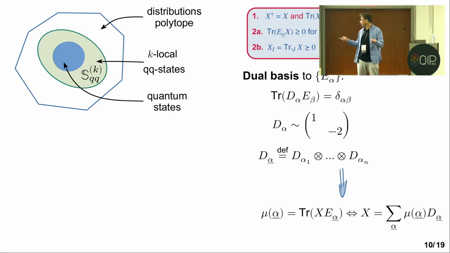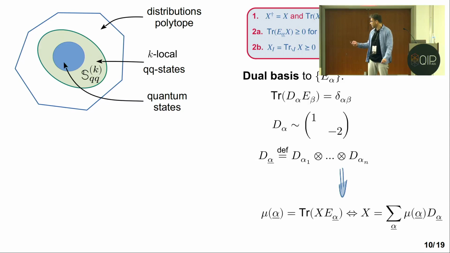Each one of them has 1 negative eigenvalue and 1 positive eigenvalue, but together they are co-orthogonal to the POVM. We can extend this also to the full space. And then it is very easy to see that if mu alpha is the probability distribution that we get from a specific quasi-quantum state, then this state can be written as a convex combination of these d alpha.